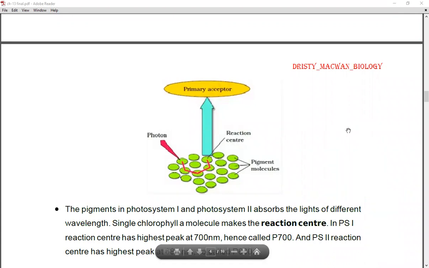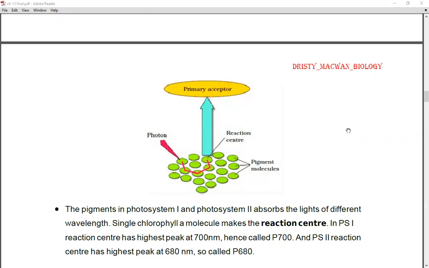Now the pigments in photosystem 1 and photosystem 2 absorb light of different wavelengths. A single chlorophyll molecule makes a reaction center. So the pigments present in photosystem 1 and photosystem 2 have the ability to absorb light of different wavelengths. It is not necessary that only one single wavelength of light can be absorbed.